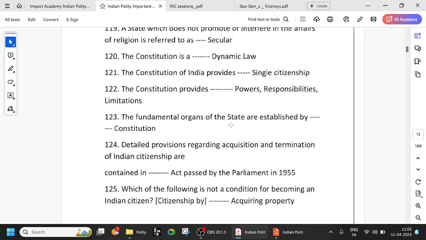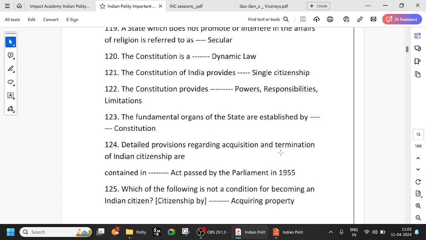The fundamental organs of the state are established by the constitution. If you look at all these constitutional bodies, the National Commission for Scheduled Castes, Scheduled Tribes, the UPSC, APPSC, the Election Commission, the Office of President, Vice President, Prime Minister, all the constitutional bodies are established by the Constitution itself.